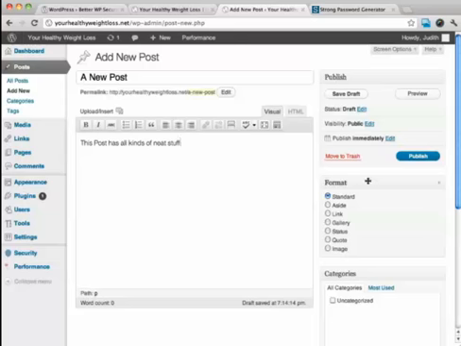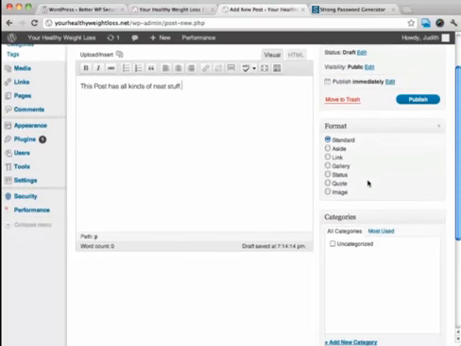With this, it's asking what kind of post I am making here. Is it an aside? Is it a link? Is it standard? Is it a gallery post? A gallery would generally have all kinds of images in it. Is it an image post? Is it a quote? For this, it's just a standard post.